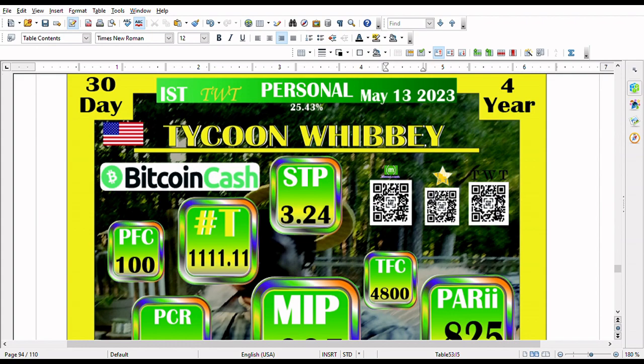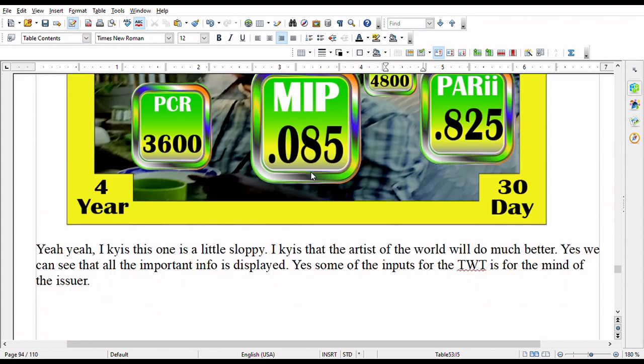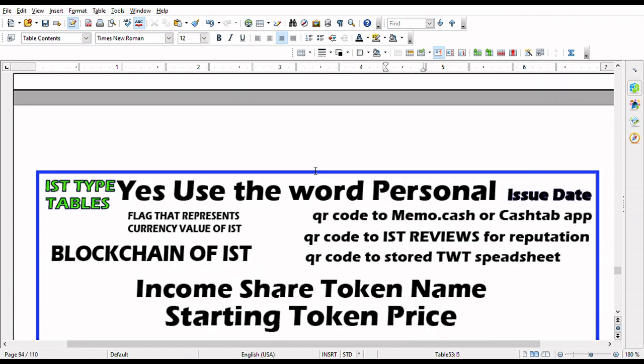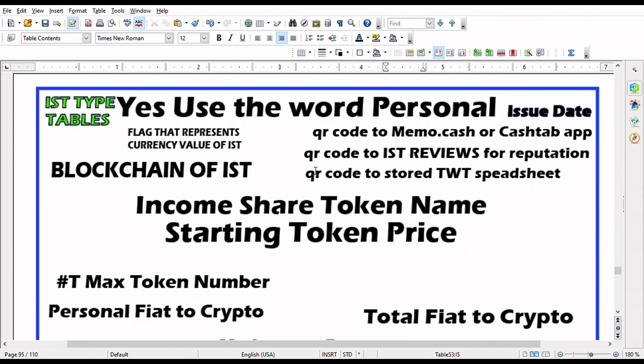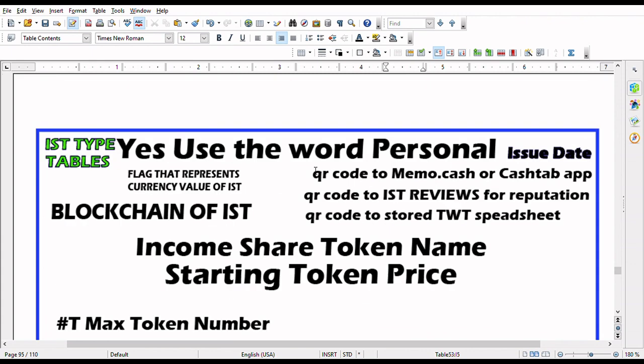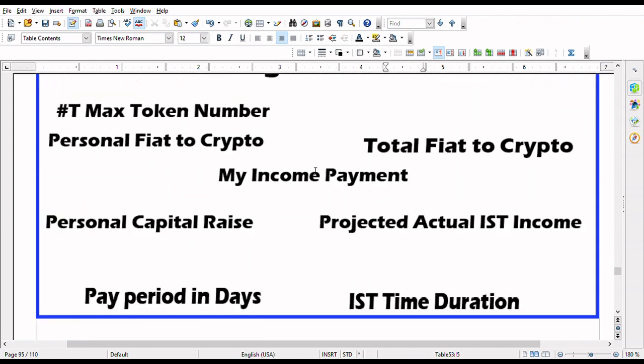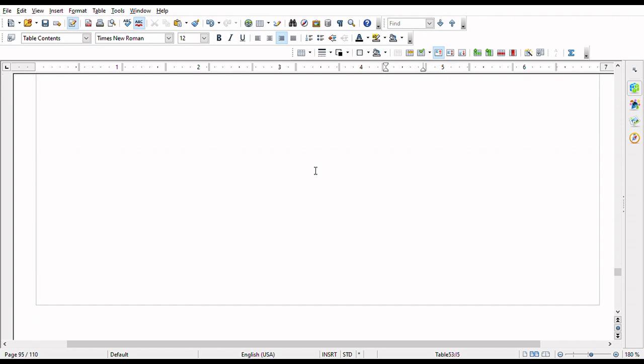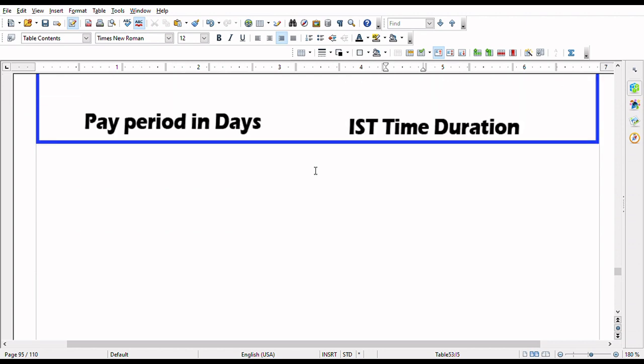Of course, it's uploaded to the IPFS. And after that, we have the template form so that you can go and make your own beautiful, wonderful, personal IST. And this has been the Personal IST by Tycoon Wibby.